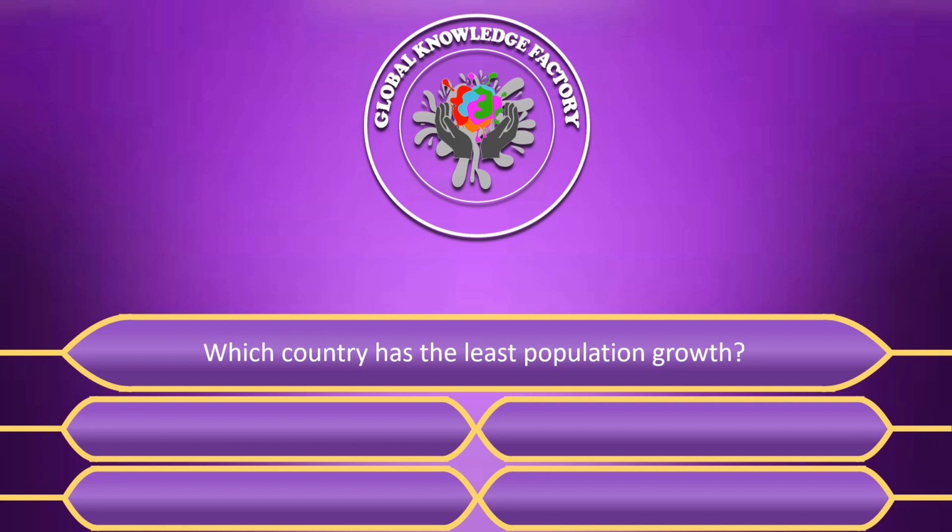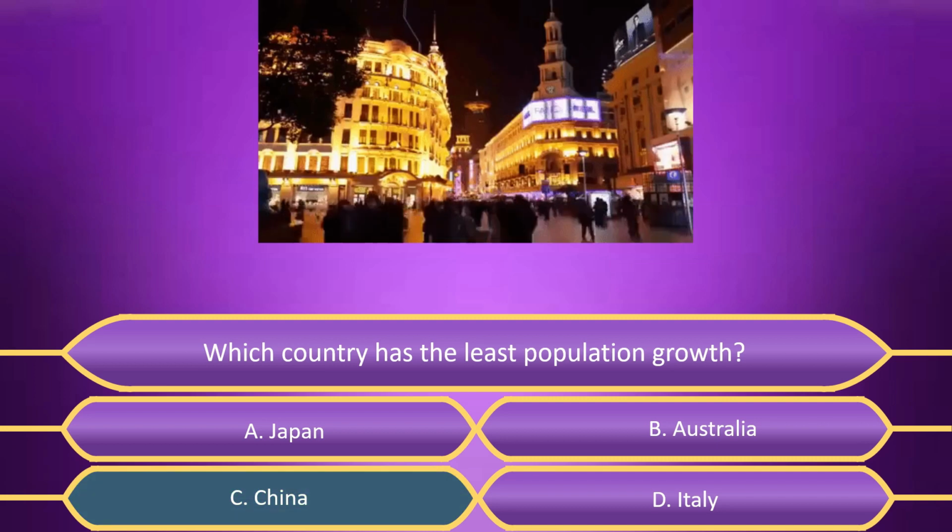Which country has the least population growth? A. Japan. B. Australia. C. China. D. Italy. Answer is C. China.